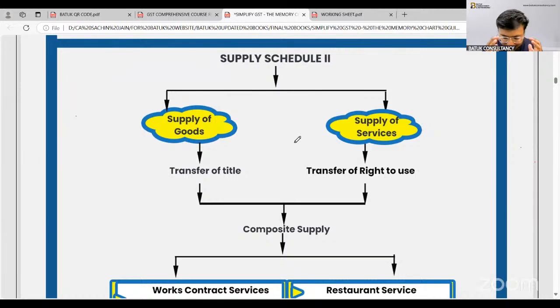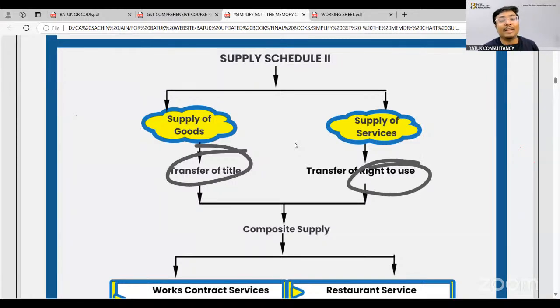Now, sir, government is saying that yes, you have decided that this activity or transaction is to be treated as supply because this is in the course or furtherance of business for a consideration. Now, the question is whether the same will be treated as supply of goods or supply of services. For that purpose, there is one golden principle. Whenever there will be a title transfer, the same will be treated as supply of goods. Or whenever there will be a right to use transfer, the same will be treated as supply of services.